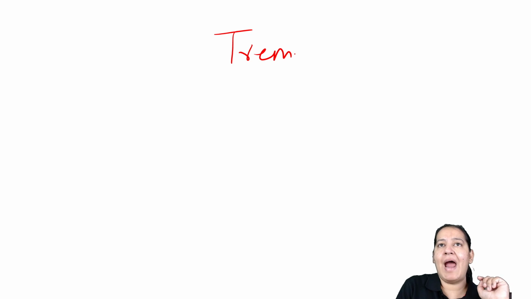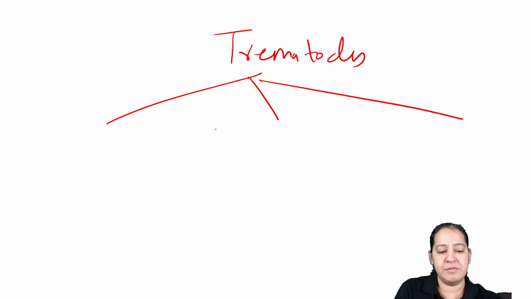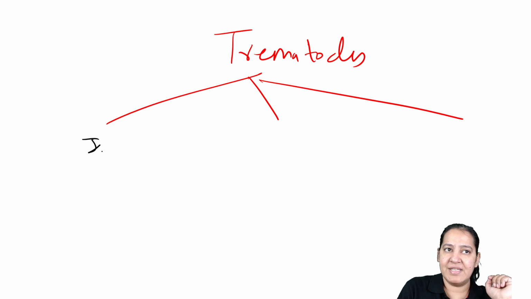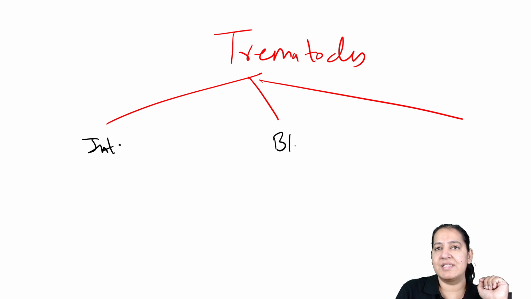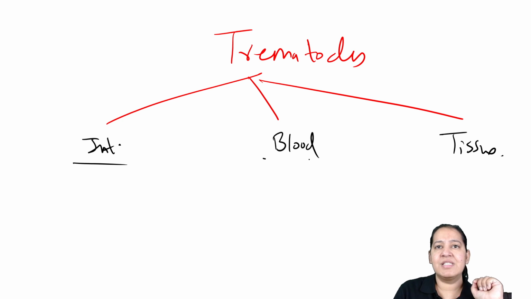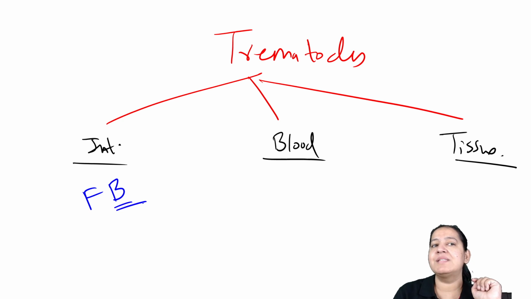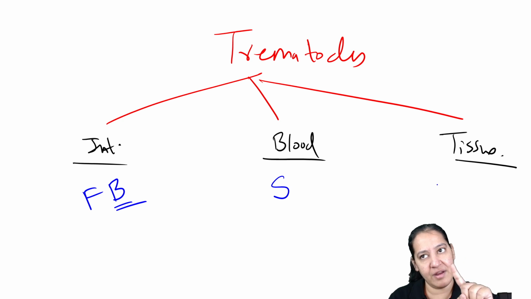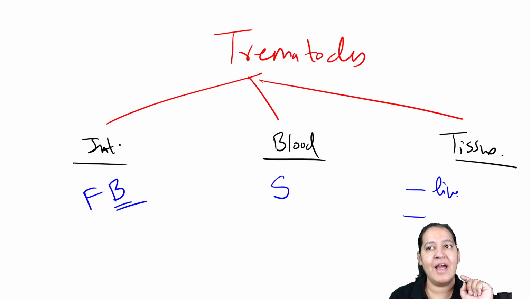So what is the classification of trematodes? Trematodes are of three types. What are the three types? The one which resides in intestine, the one which resides in blood, the one which resides in tissue. In intestine, we have only one name, Fasciolopsis buski. Buski means intestine. It is the largest trematode, by the way. In blood only one name is there, Schistosoma. In tissue there are two names, one in liver and one in lung.